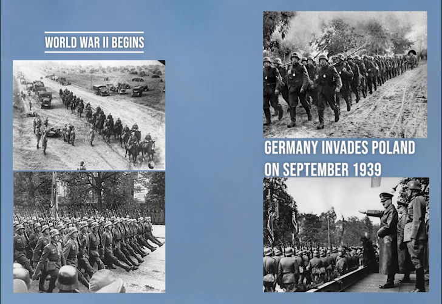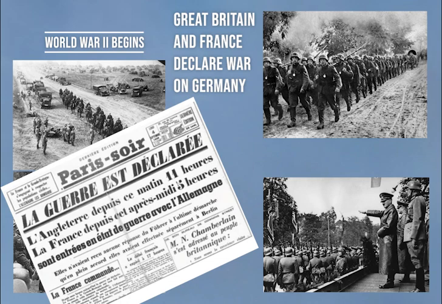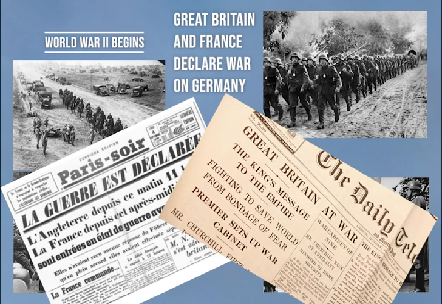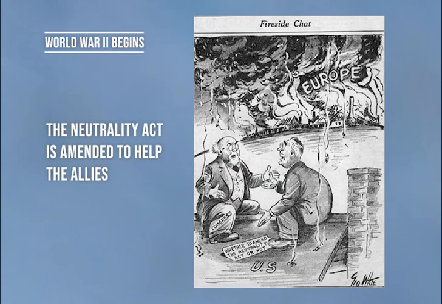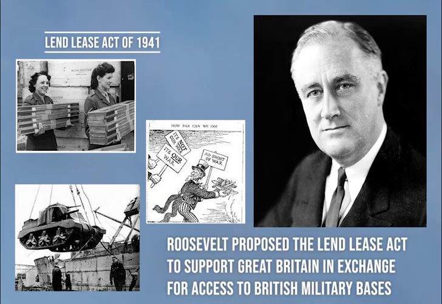With the invasion of Poland by Germany in September 1939, Great Britain and France declared war on Germany, beginning World War II. In the United States, the Neutrality Act is amended to support the Allies. By March 1941, President Roosevelt proposed the Lend-Lease plan, with which the United States could trade military surplus with Britain in exchange for access to British military bases.